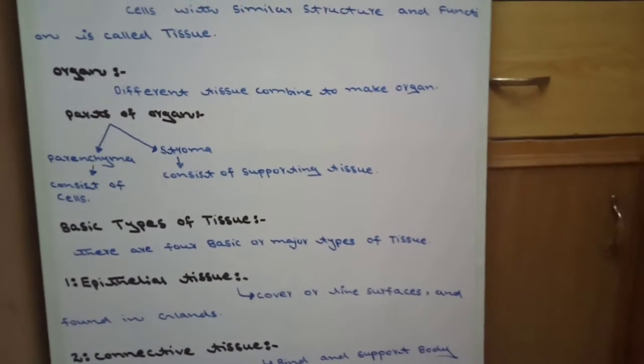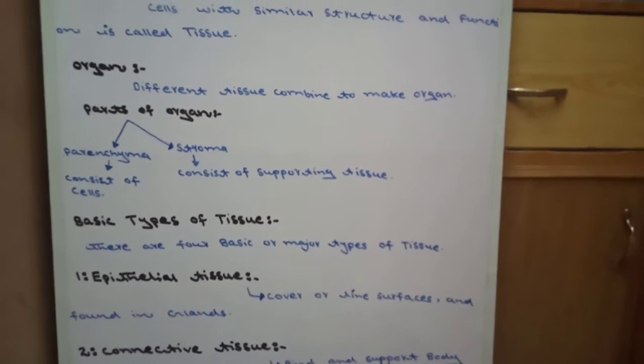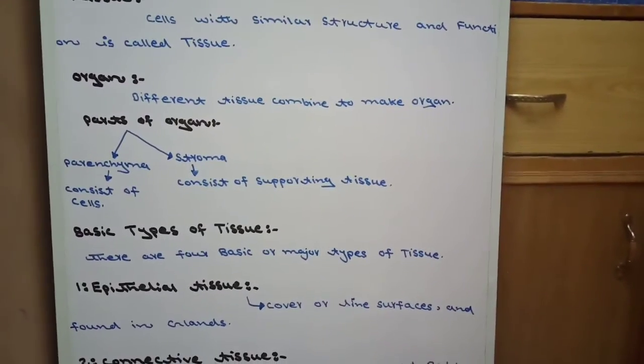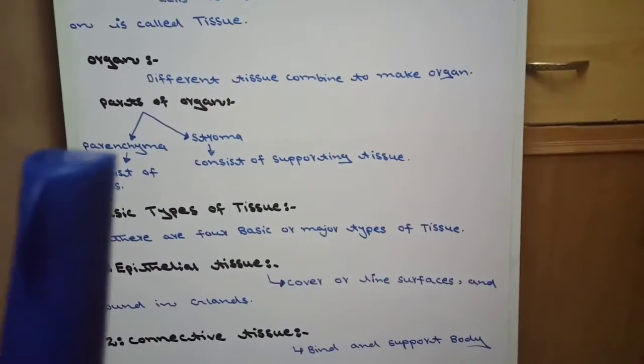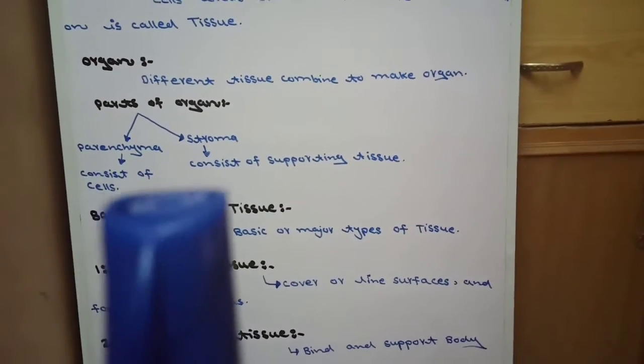These cells of the organ are called parenchyma. The cellular portion of an organ is called parenchyma and the rest is stroma. Parenchyma consists of cells of the organ and stroma consists of supporting tissue.